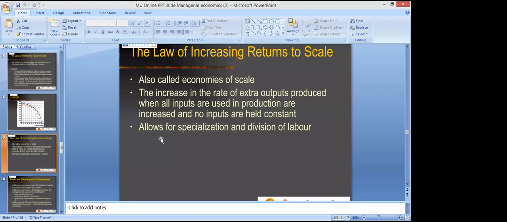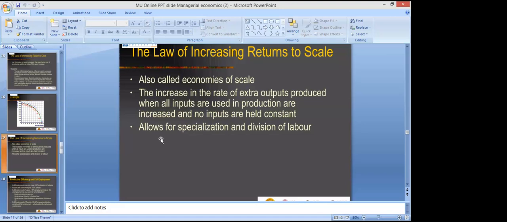So basically, increasing return to scale also, in which all the factors get changed with the increase in inputs. All the inputs get changed, right? So ultimately, our production will move into long run, right? So it is also called economies of scale, right?